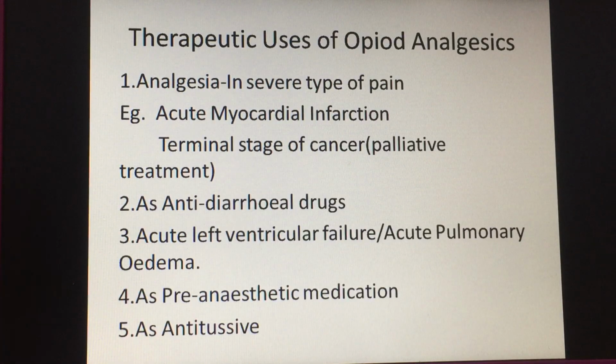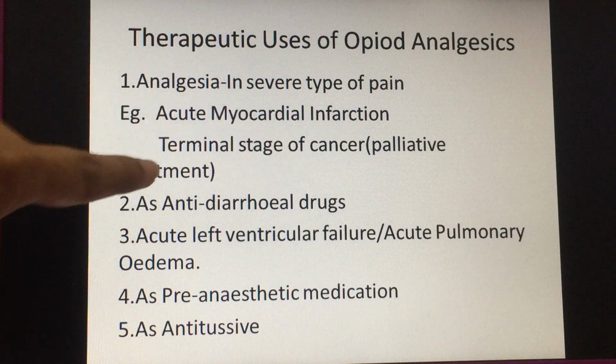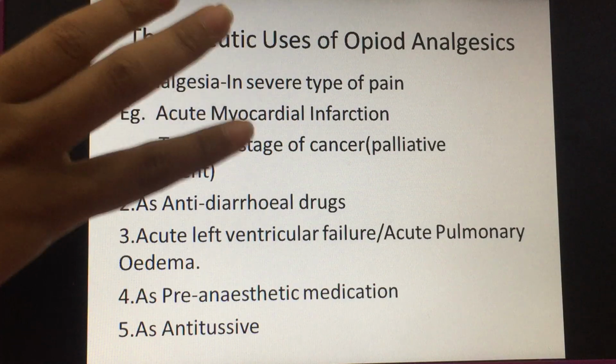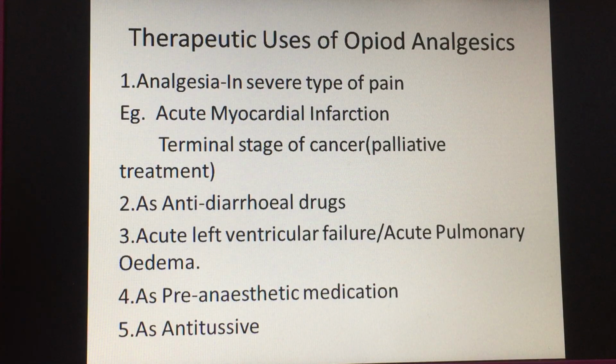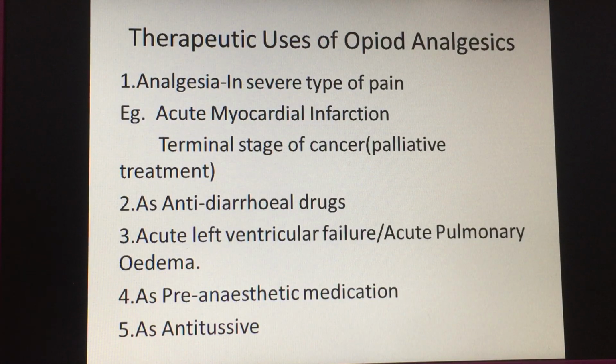Now, coming to therapeutic uses of opioid analgesics, from their pharmacological actions we can figure out their therapeutic uses. They are used to give analgesia in severe types of pain. Here, morphine is given in acute myocardial infarction to relieve the pain, to relieve anxiety, to relieve the fear. So for these conditions, morphine is given in acute myocardial infarction. In the terminal stage of cancer, morphine is given as a palliative treatment. It improves the quality of life of the patient. It is given as a symptomatic treatment, but it is not completely curative.